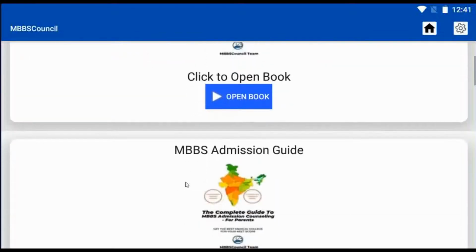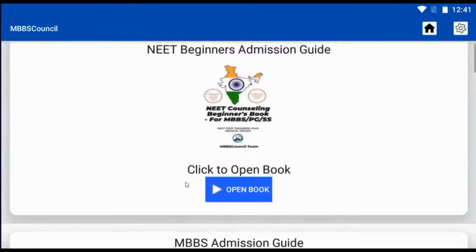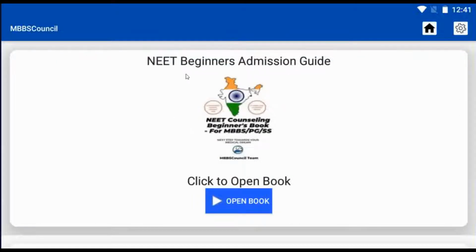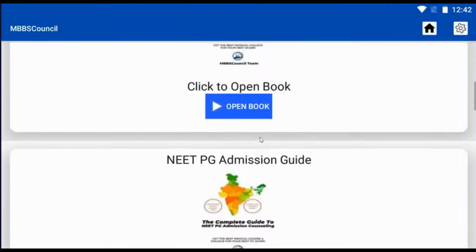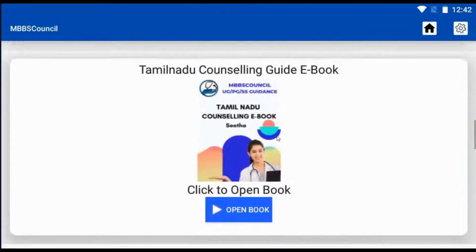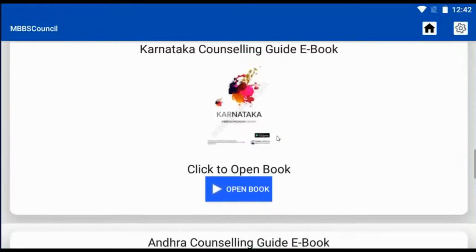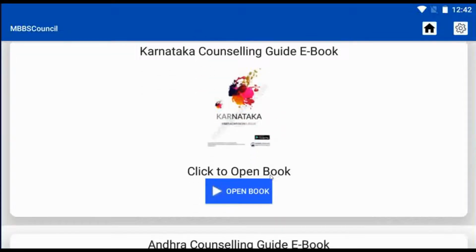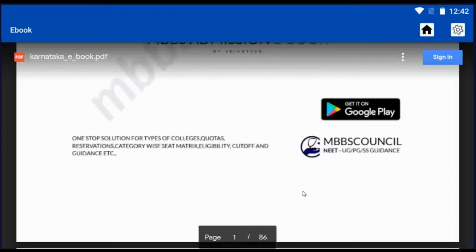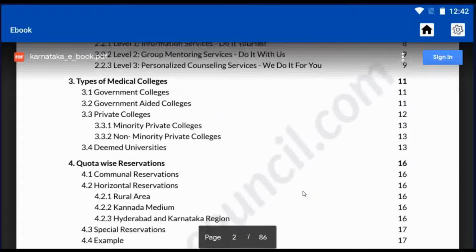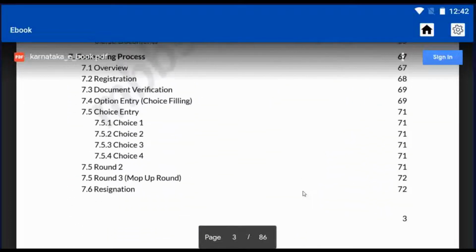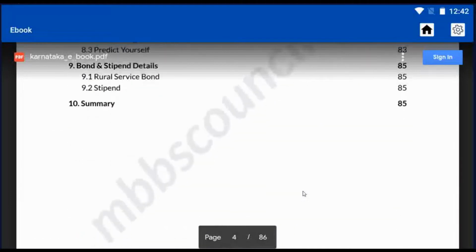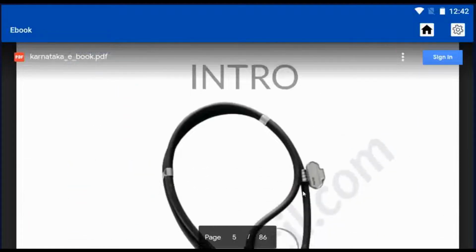When you open the menu, a list of books will be displayed for you in a PDF format, such as Beginner's Guide, MBBS Admission Guide, PG Admission Guide, and Counseling Guide for each state undergraduate counseling. For example, let me open Karnataka State Counseling UG ebook. Here you can learn about the different types of colleges, different types of quotas, and reservation, eligibility to apply for counseling, last year cutoff, and many more.